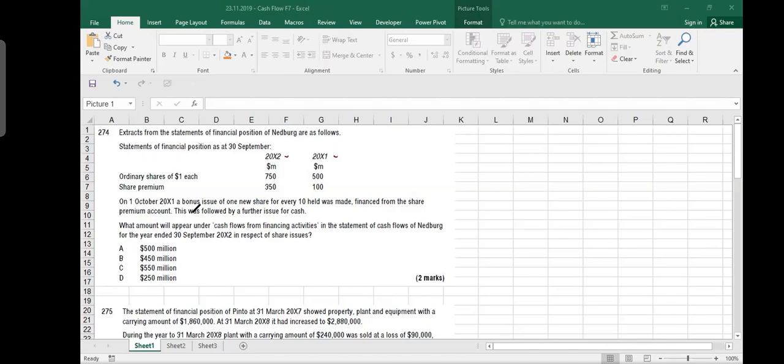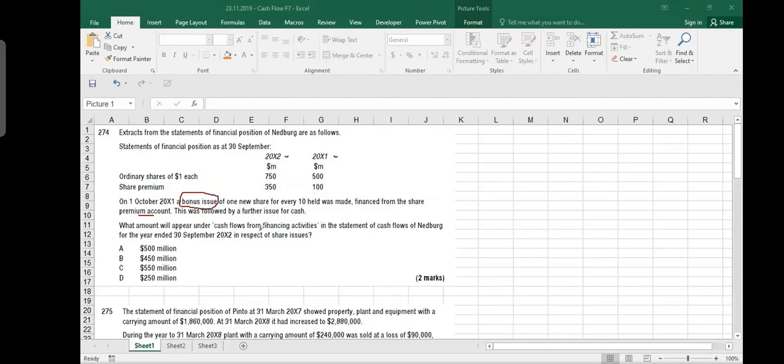On 1st October 2001, a bonus issue of new shares for every 10 held was made. So on 1st October 2001, actually you gave some bonus issue, financed from the share premium account. Whenever you make a bonus issue, the shareholders do not receive any cash. It is just like debit share premium account, credit share capital account. So money is transferred from premium to capital. Cash is not involved in a bonus issue.